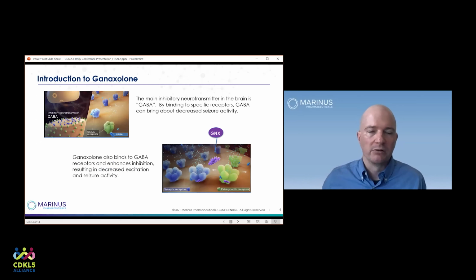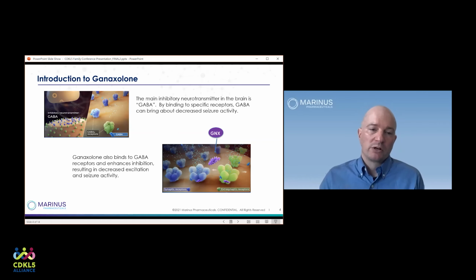So what does that mean? Let's take a look at a picture. So GABA, which is abbreviated GABA here on the middle of the top left diagram, is the primary inhibitory neurotransmitter in the brain. And we have lots of medications on the market that work through a GABAergic mechanism. And we therefore know with a lot of certainty that medications that affect these receptors can be very effective anti-seizure medications. The currently available medications are things like clobazam, diazepam, lorazepam, midazolam. The whole benzodiazepine family work on GABA, as does phenobarbital.